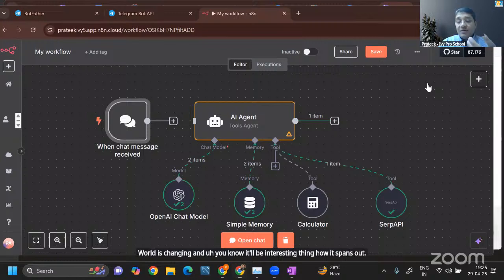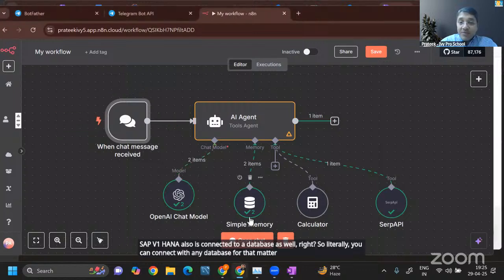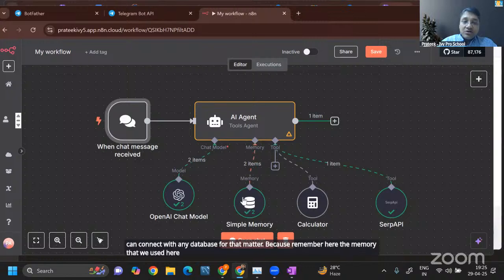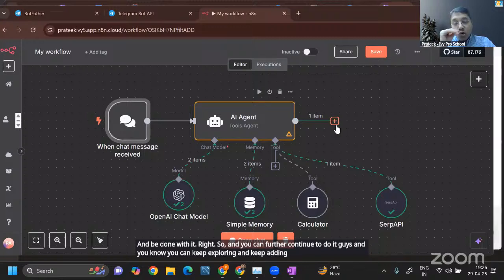Can we connect with SAP B1 HANA? You can literally connect with any database, and SAP B1 HANA is also connected to a database. Remember the memory that we used here? Instead of using this memory, you'll connect it to a database and be done with it. You can keep exploring and keep adding more nodes to your AI agent tree, and it can become a complex tree as well.